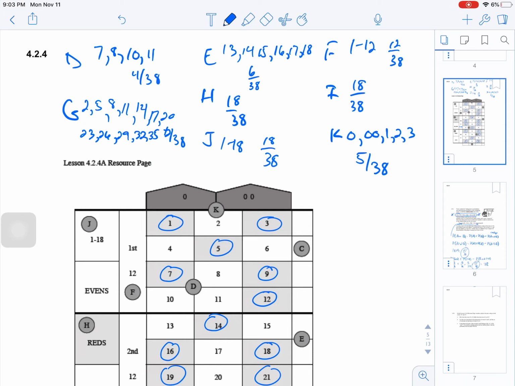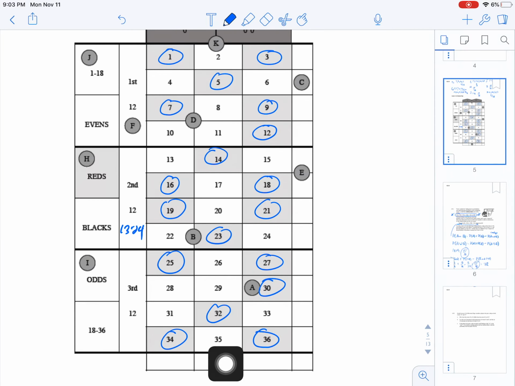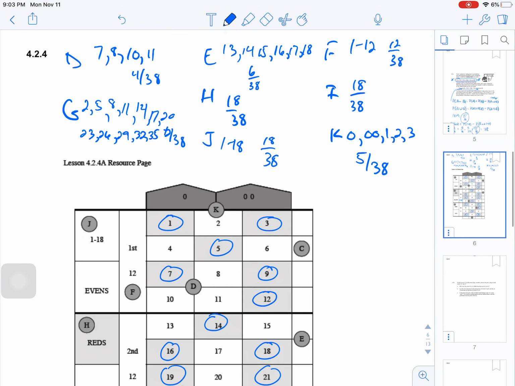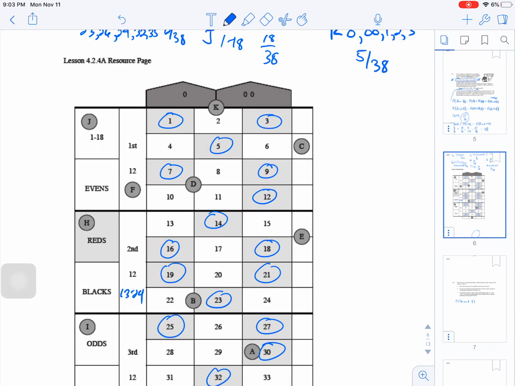Now if we look at putting something on G and I, so we want to figure out putting it on G. G was this whole line right here. I was just the odds. The first thing that we're going to do is figure out the probability of G and I. So I want to win both bets.